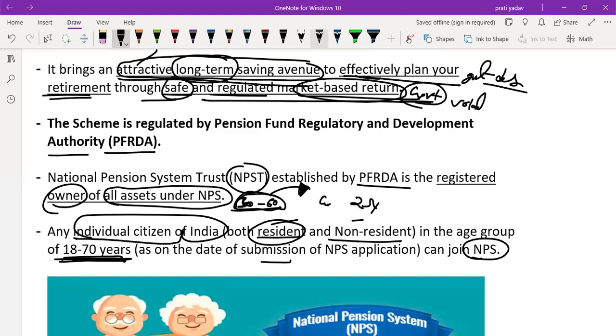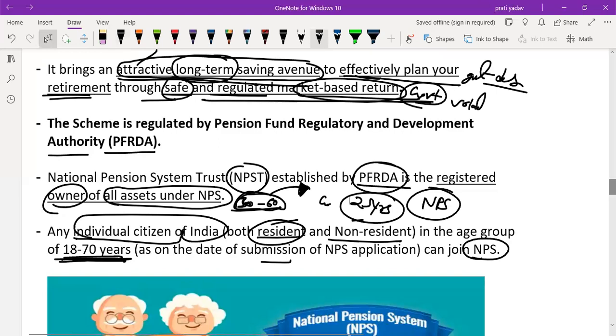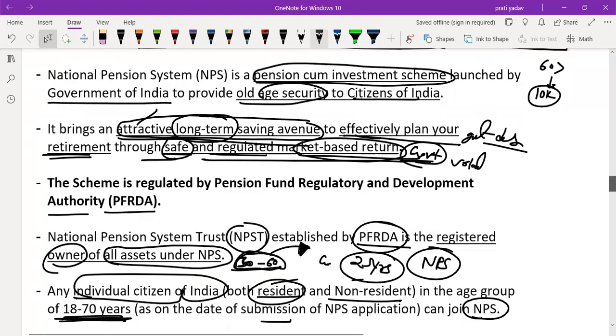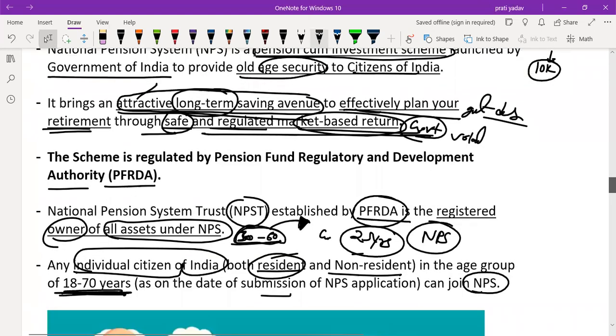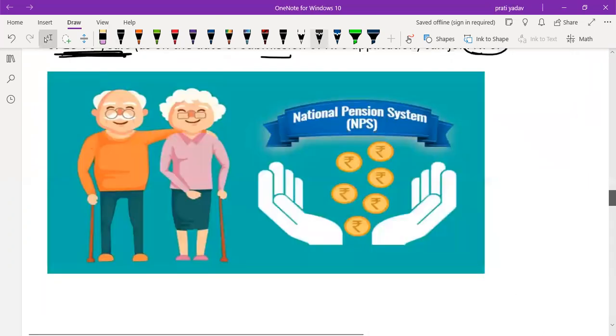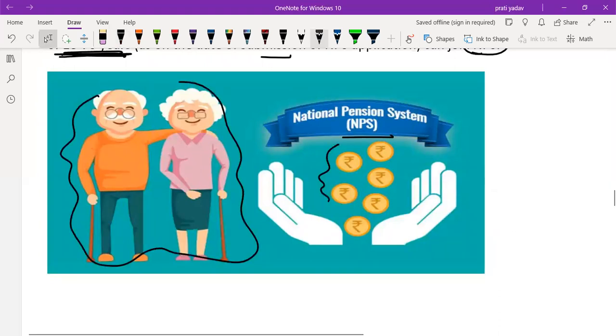Let's say my age is 25 years, I can very easily join NPS, the National Pension Scheme. This scheme is a pension cum investment scheme, and you get a pension after retirement, and it is in the safe hands of the government, because the government invests that money in different sectors which give a good return. So I hope you understand the whole idea of NPS. Through this picture you can clearly see NPS, National Pension Scheme, for old age or your retirement plan, and you can collect your money after your retirement.